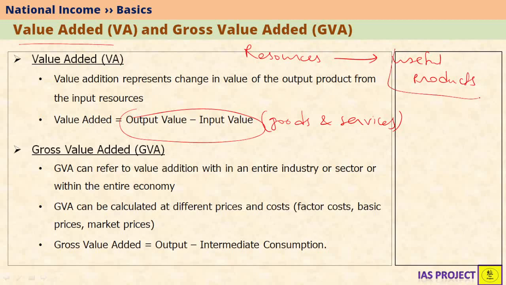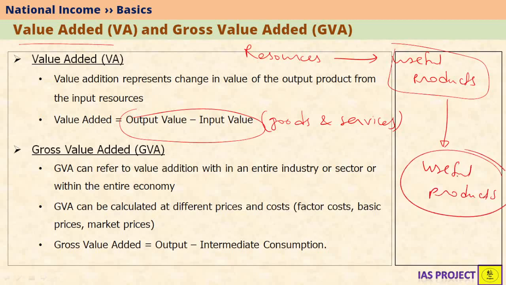These useful products may be final products which are consumed by the consumers, or they may be intermediate products which are further processed by a different industry into useful products. Again, these useful products may be final products which may be used directly by the end users, that is people like you and us, or they are used by some other companies to produce further products. So value addition represents the change in value, that is output value minus input value of the production process itself.